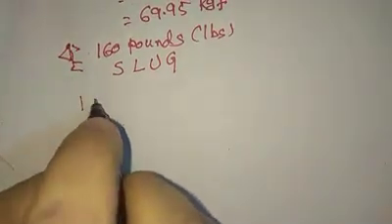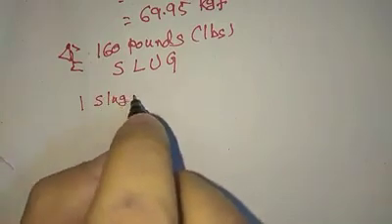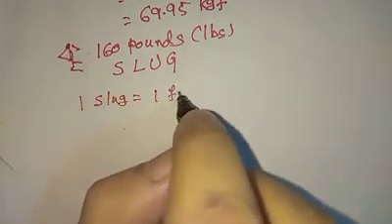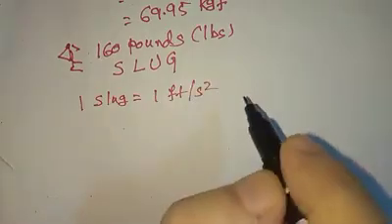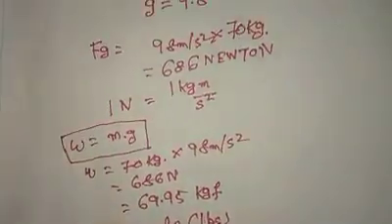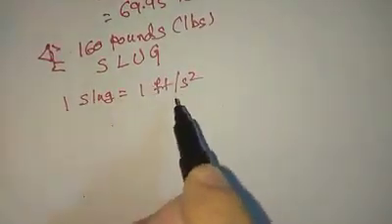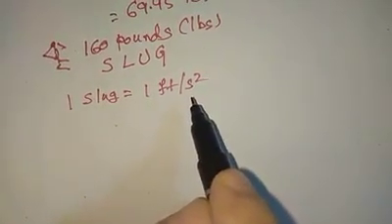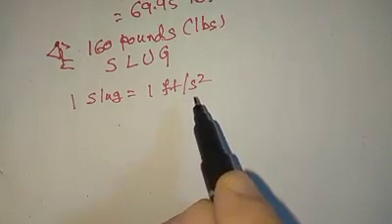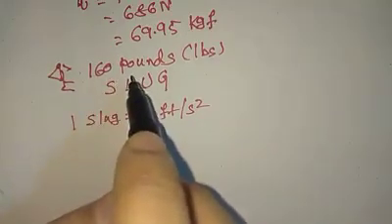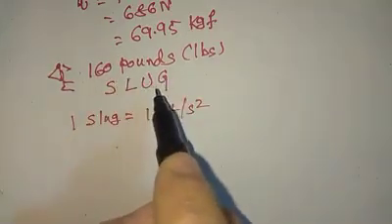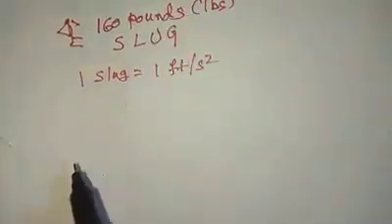And I can tell you that 1 slug equals 1 pound per feet per second squared, right? So in case of mg, where g is in meters per second squared, we are getting the same thing as 1 foot per second squared. So the force of Earth's gravity on me is 160 pounds. How do we compute this?